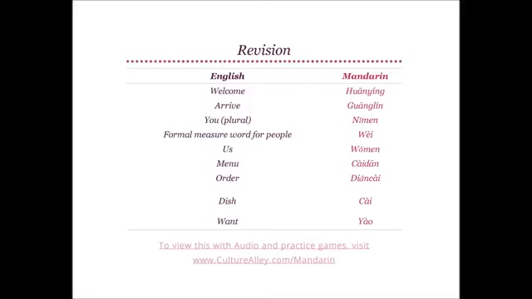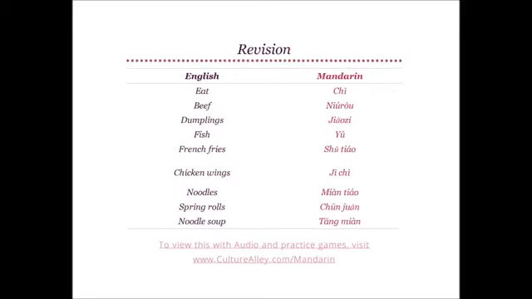In Mandarin. Wonderful! Here are a few more. Eat translates as 吃, while beef will be 牛肉. Dumplings becomes 饺子. And fish is 鱼. French fries translates as 薯条. And chicken wings is 鸡翅.